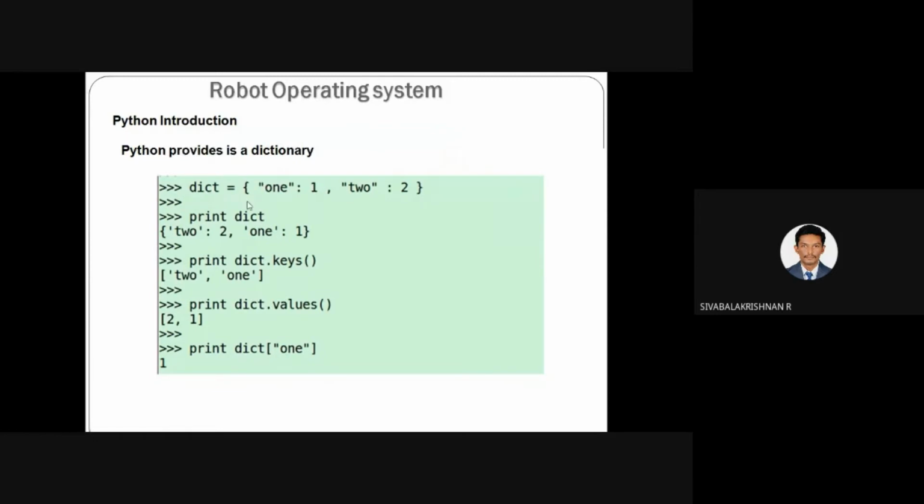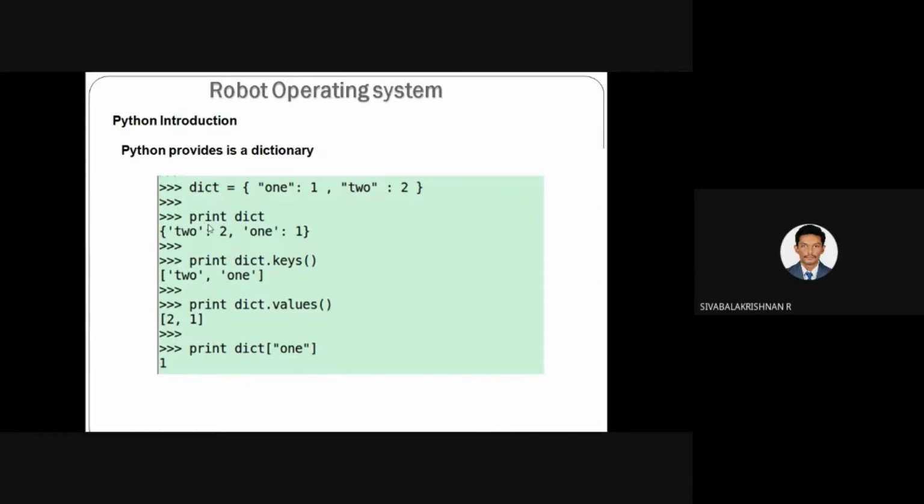If you specify curly braces, it will be considered a dictionary. Here you have to use two values for each element: the first value is considered the key, or variable, and the second value is the value assigned to this variable. So a dictionary contains keys and values.